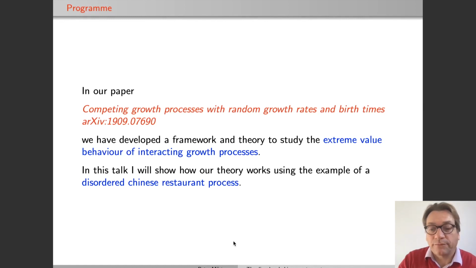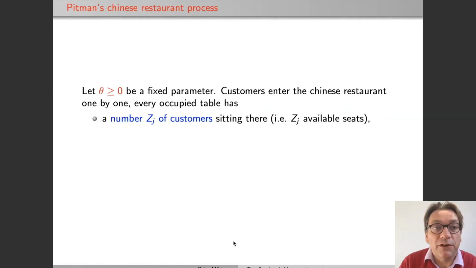particular example. So I start by showing you the classical Chinese restaurant process, which is due to Jim Pitman. It's a process which has one parameter theta, bigger or equal 0, and it's best described by customers entering a Chinese restaurant. So the customers enter the Chinese restaurant one by one, and when the first customer comes, the restaurant is empty, and this customer sits at some table.